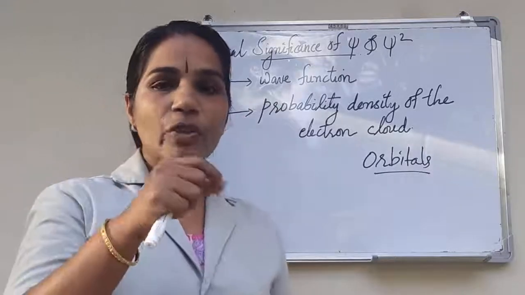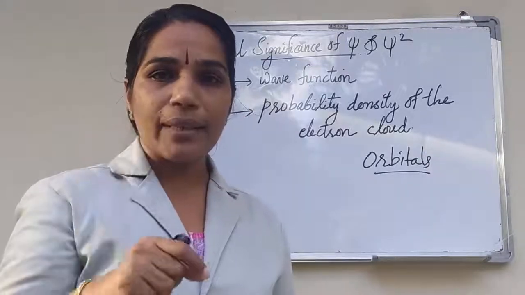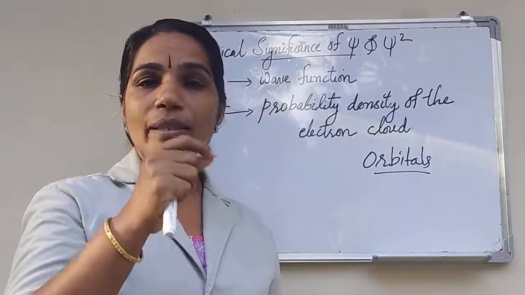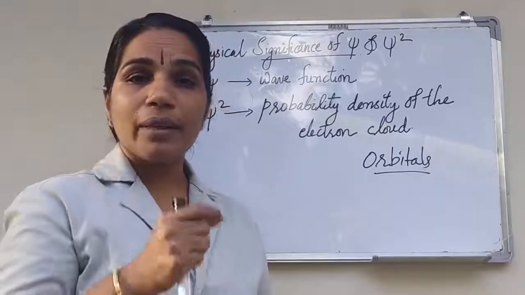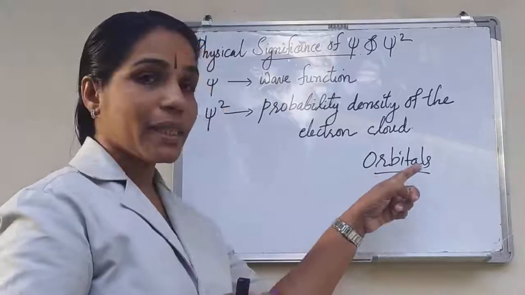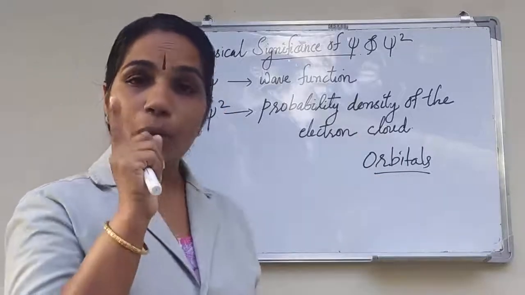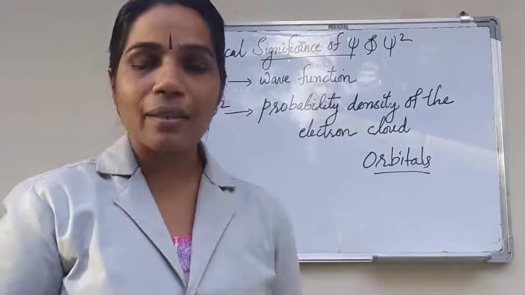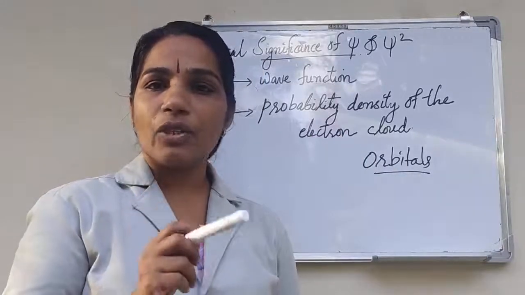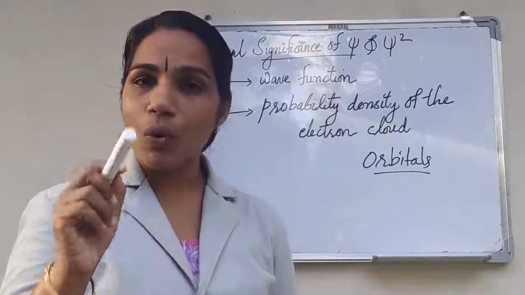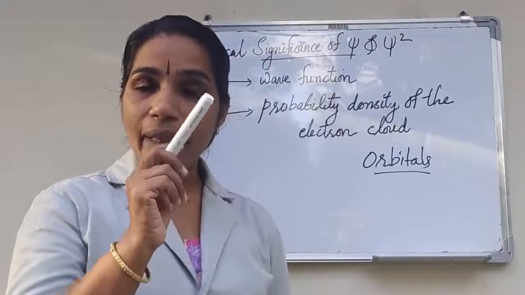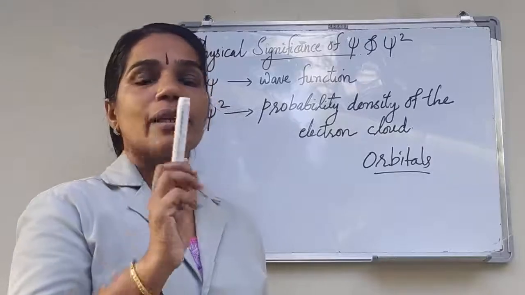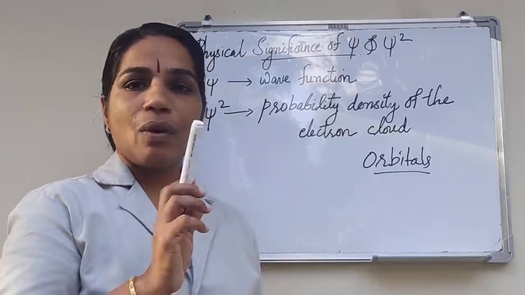Then the region around the nucleus where there is maximum probability of finding an electron is known as an orbital. What are orbitals? Orbitals are the regions around the nucleus where there is maximum probability of finding electrons.